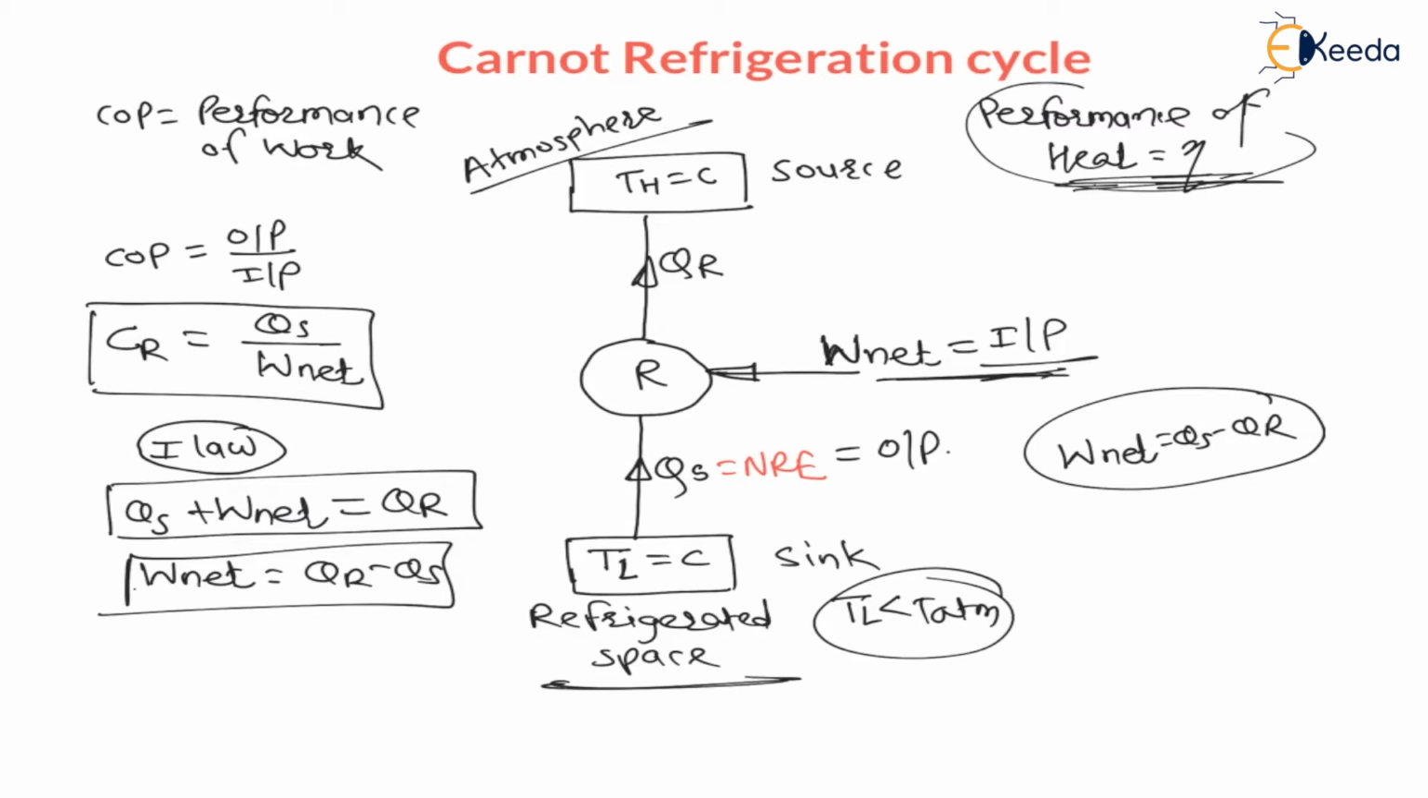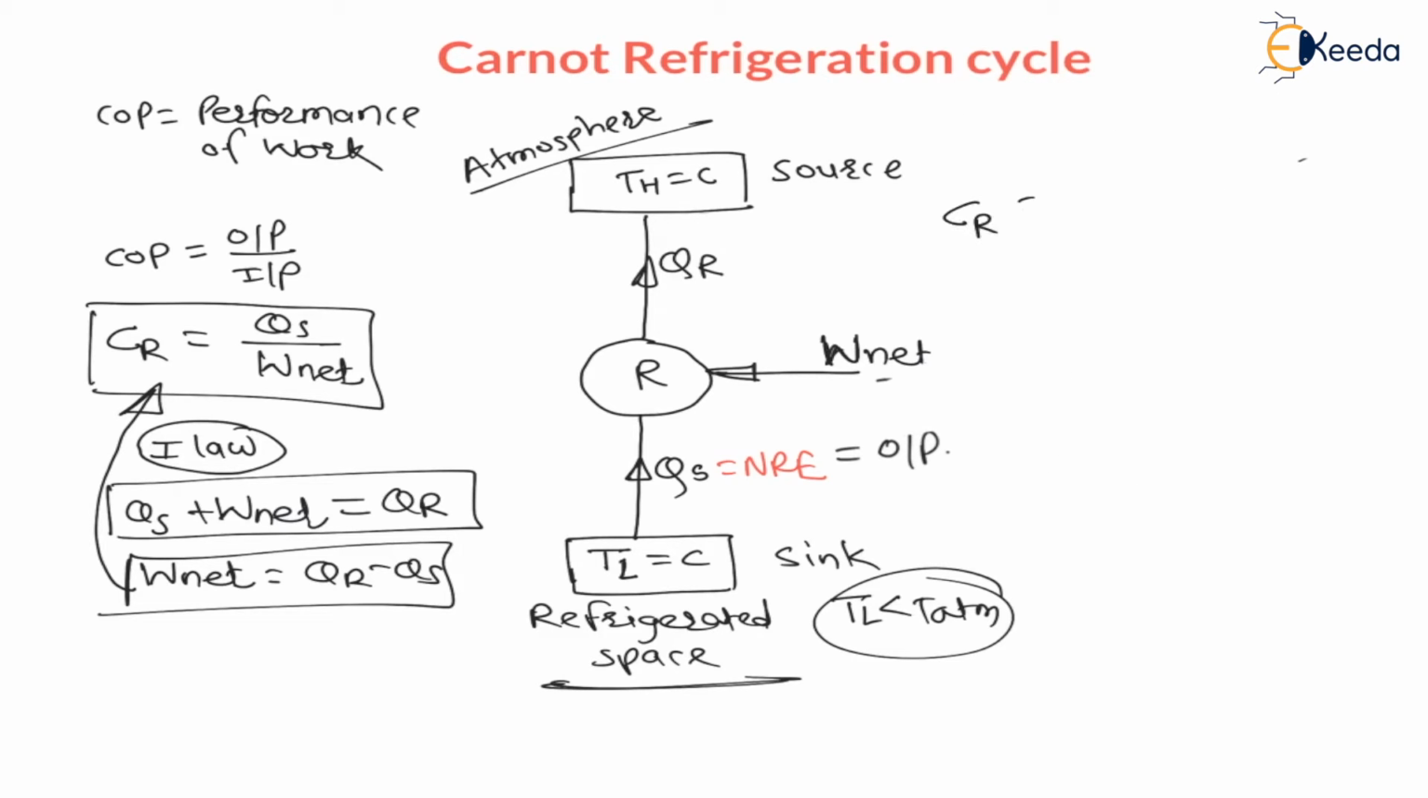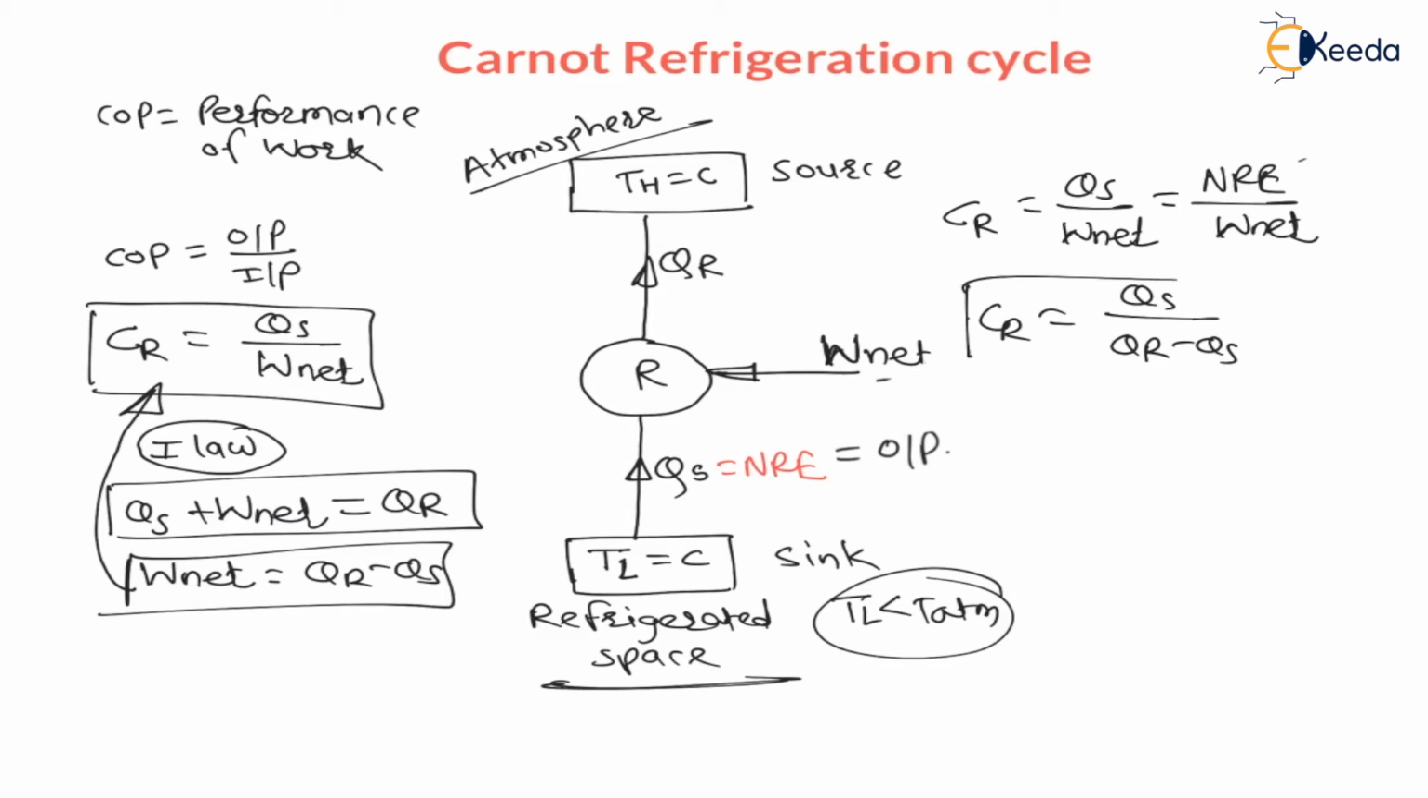If I put this W net into the COP formula, the COP of the refrigerator is equal to heat supplied divided by W net. Heat supplied is nothing but the net refrigerating effect. Therefore, the COP of the refrigerator is equal to the net refrigerating effect divided by heat rejected minus heat supplied. Now, my dear students, again, as this is a reversible refrigerator, the Carnot refrigerator is nothing but a reversible refrigerator, right?